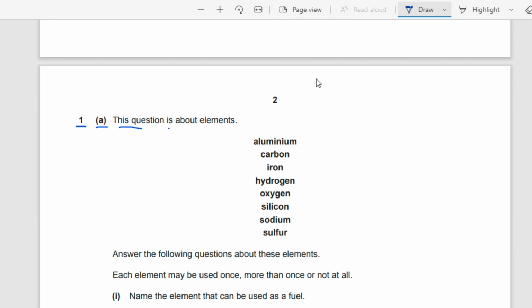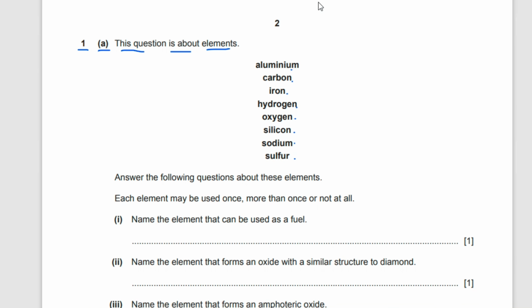This question is about elements: aluminium, carbon, iron, hydrogen, oxygen, silicon, sodium, sulfur. Answer the following questions about these elements. Each element may be used once, more than once, or not at all. Question 1. Name the element that can be used as a fuel. Hydrogen can be used as a fuel, or carbon can be used as a fuel as well. So, the answer will be hydrogen.